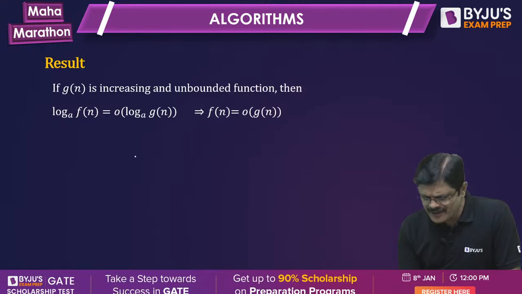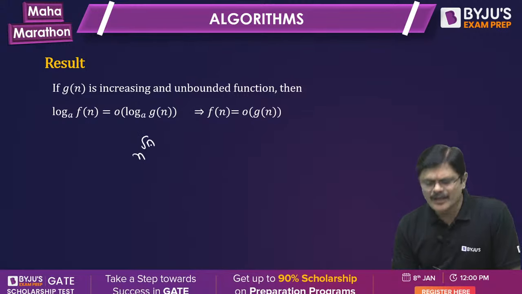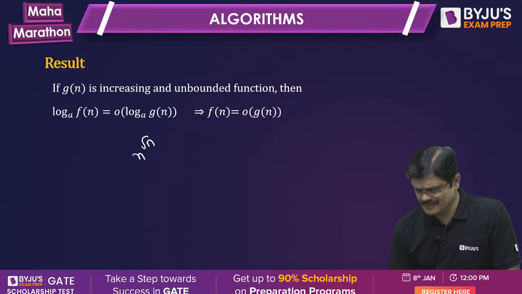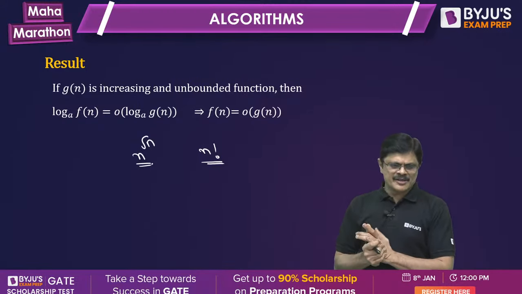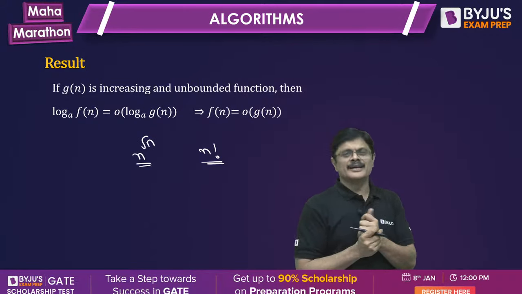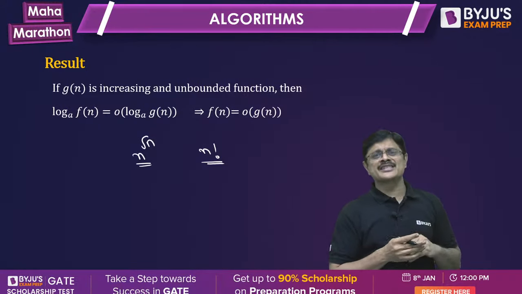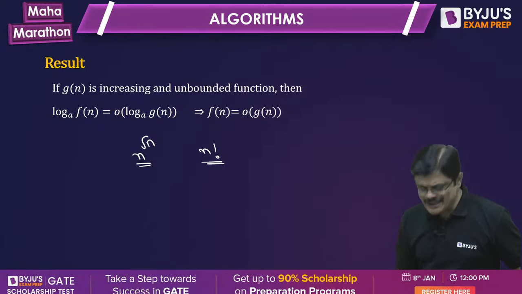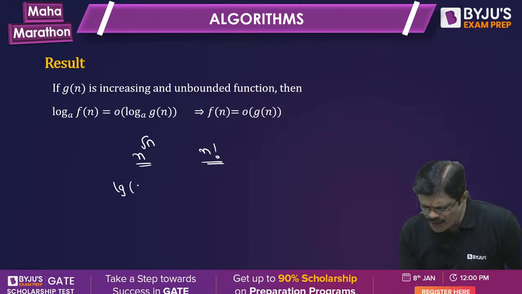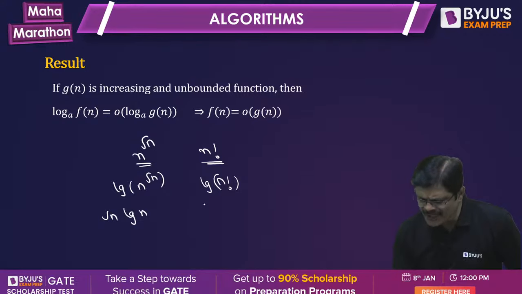You want me to repeat. For example, you have n root n and you have n factorial. Which one is larger? Mr. Prajwal Nijara, which one is larger, n root n or n factorial? So what you can do is you apply log on both sides. Log n root n and log n factorial. Log n root n is nothing but root n log n, whereas log n factorial is asymptotically equivalent to n log n.